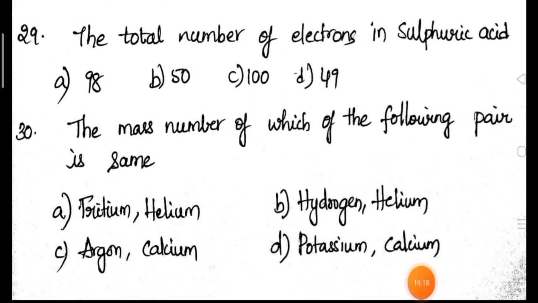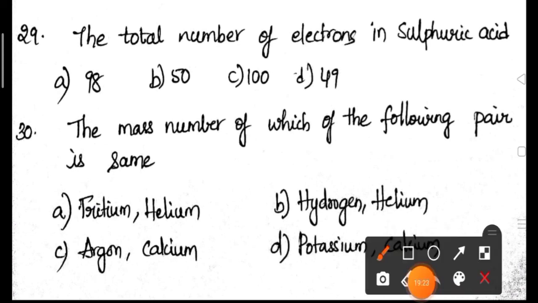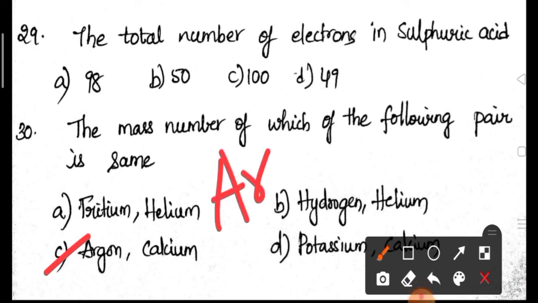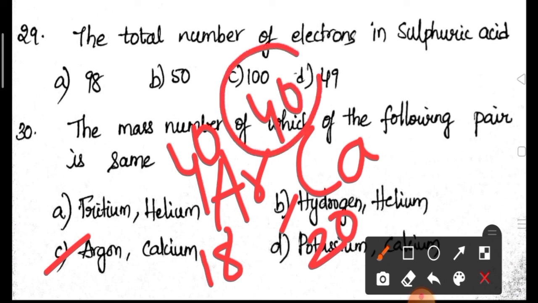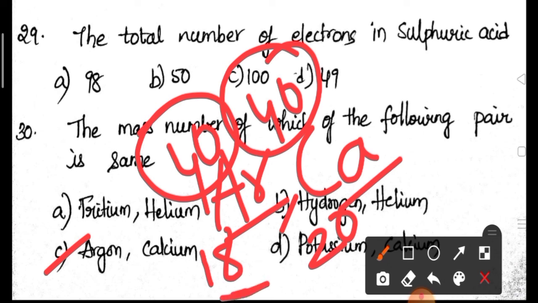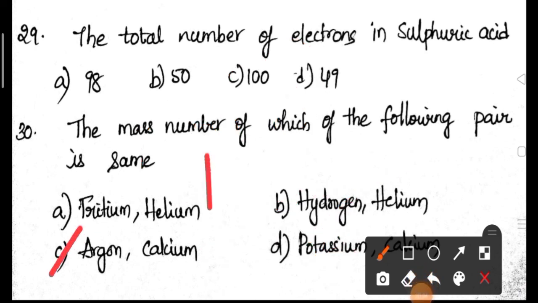Then, the mass number of which of the following pair is same? Very easy and direct question. Answer is argon and calcium. Because argon 18, 40, calcium 20, 40. Here see, mass number is same for argon and calcium, even though the atomic number is different. And these species are isobars.